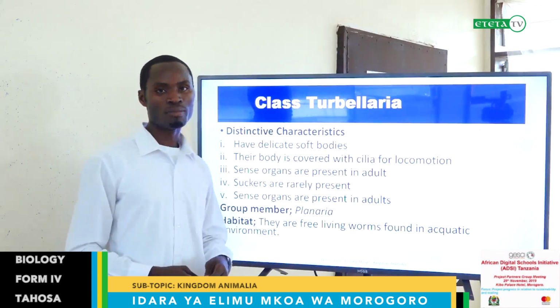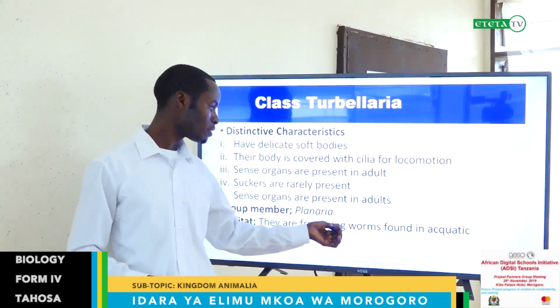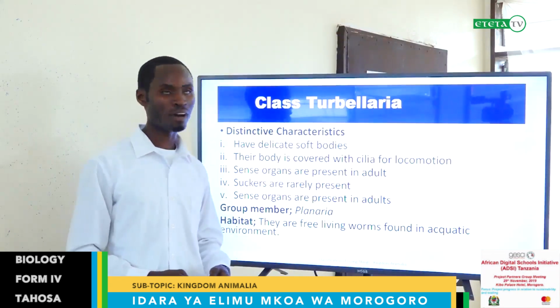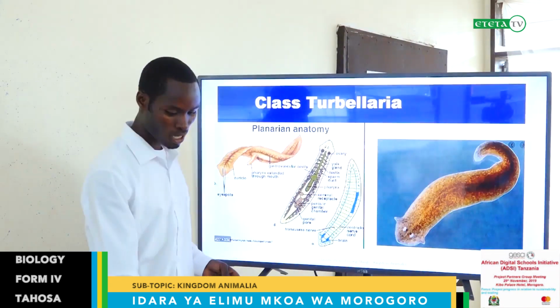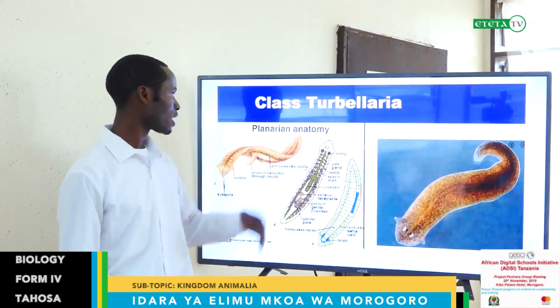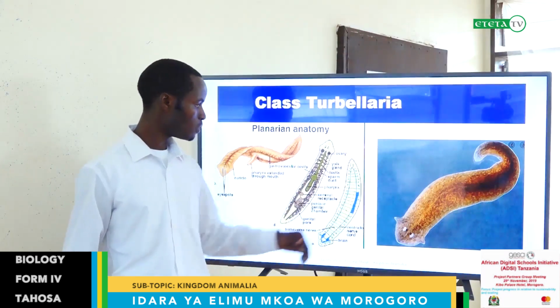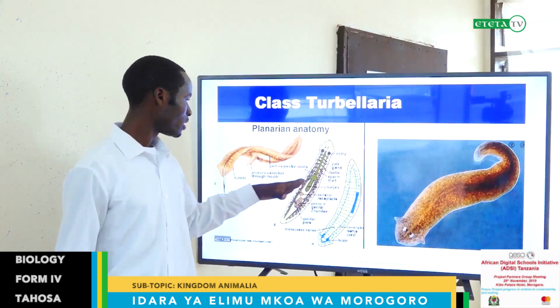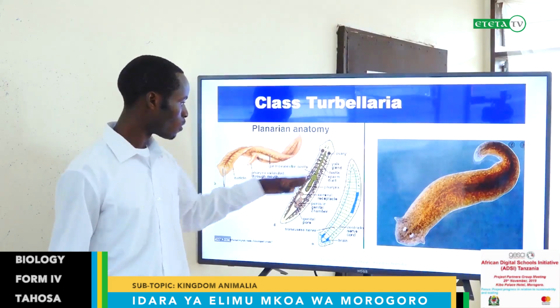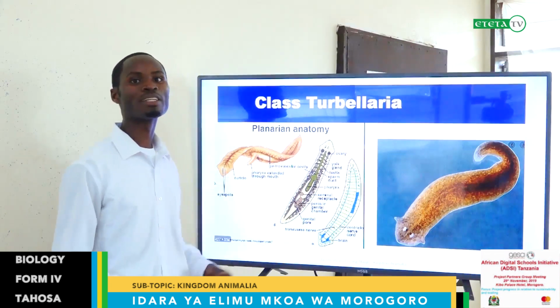The group member is planaria. Planaria, we find them as free living worms found in aquatic environments. You will see the picture of planaria here. This is planaria found in the class. You can see it well in this picture. This is the internal arrangement of the organ systems of this organism, and it is commonly found in aquatic environments.